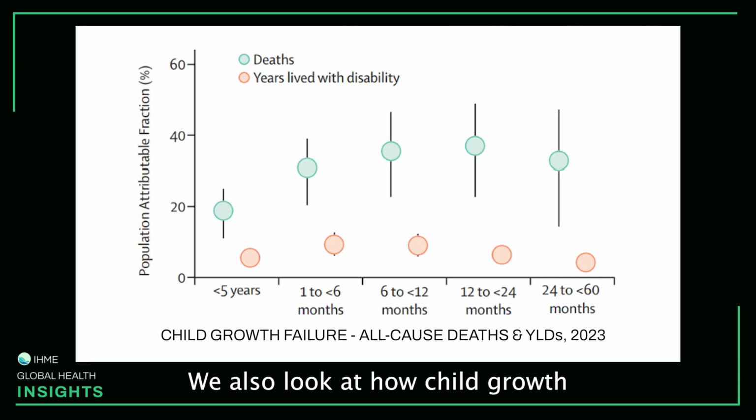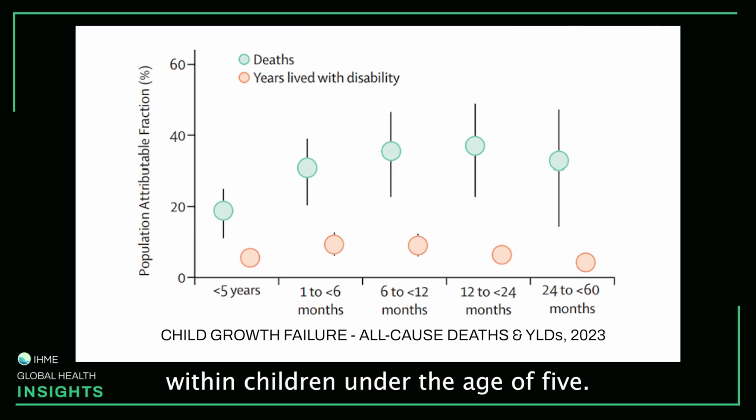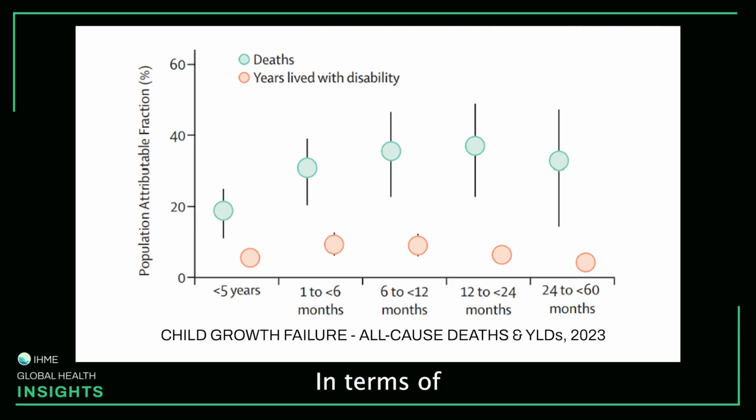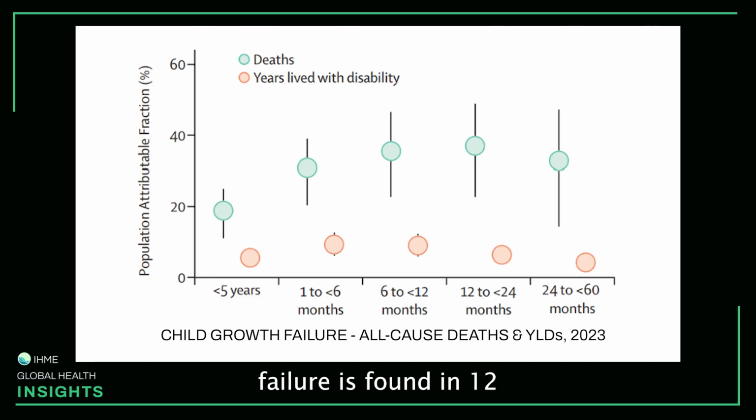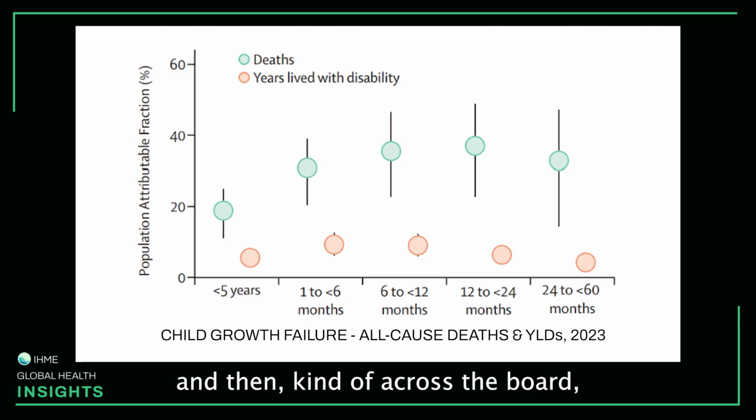We also look at how child growth failure burden varies within children under the age of 5. In terms of the fraction through time, we see that the largest fraction of disease burden associated with child growth failure is found in 12 to 24-month-old children in terms of death, and then kind of across the board we have relatively lower disability-adjusted life years associated with child growth failure.